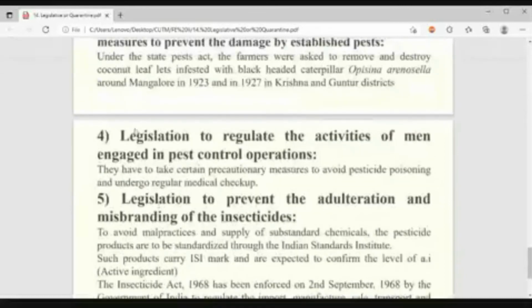Okay, fourth one. Legislation to regulate the activities of men engaged in pest control operation. What is the meaning? They need to wear the gloves, they need to wear the mask. Whenever they are applying the insecticide, they should know the dose of that. They should first protect themselves, then they should apply on the plant. Whenever they are applying the insecticide, they should wash their hands properly. So many things are there.